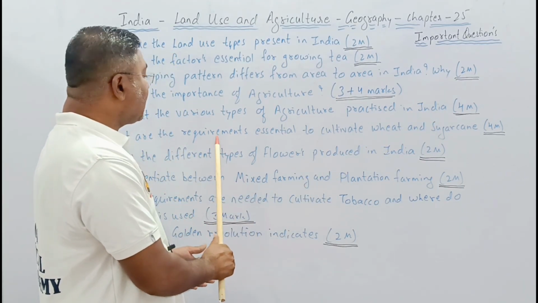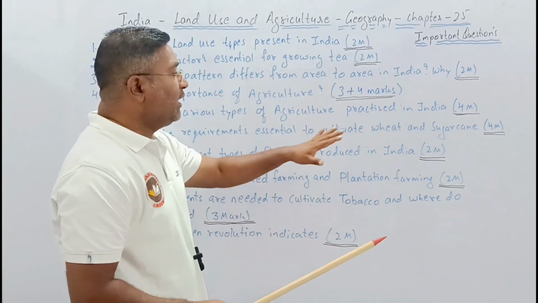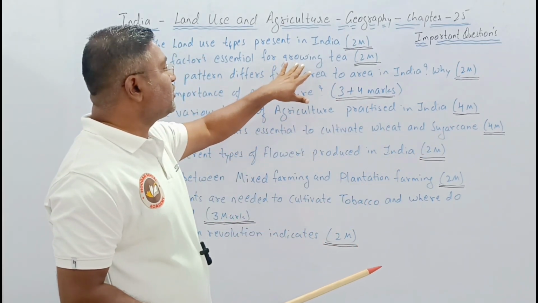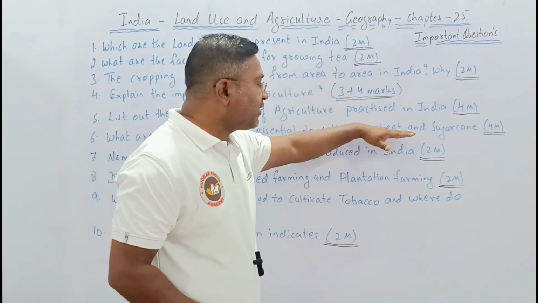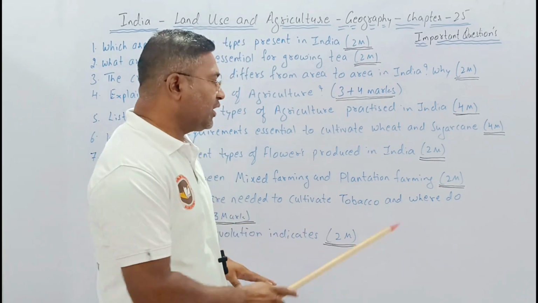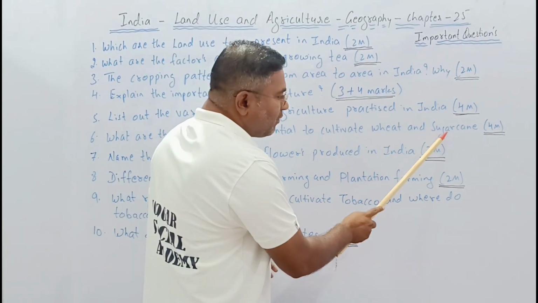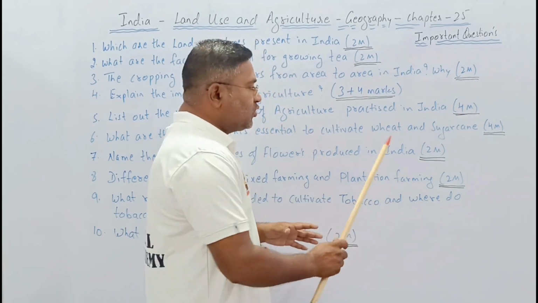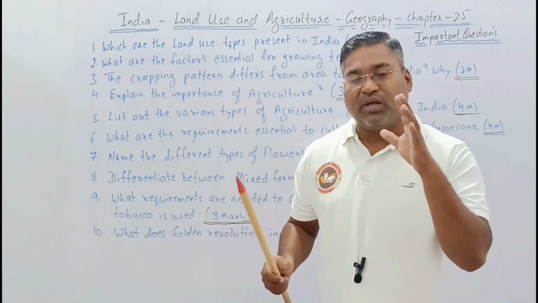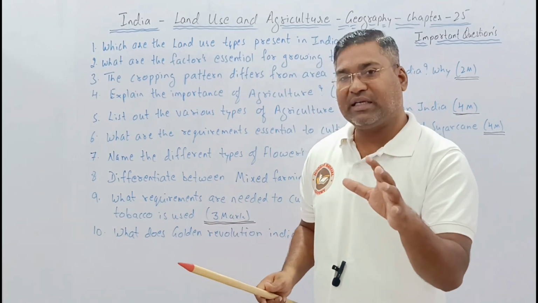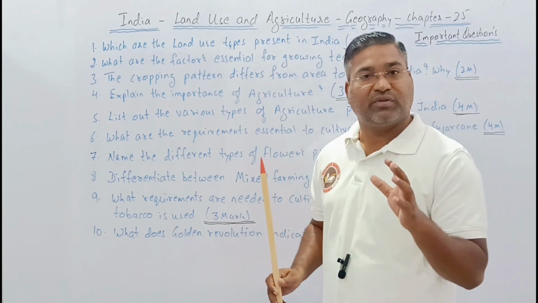Another one: what are the requirements essential to cultivate wheat and sugarcane? Like in the second question we spoke about tea, in the same way, what are the requirements needed for the production of wheat as well as sugarcane? Wheat is a food crop, and sugarcane is a commercial crop. So two questions together equal how many marks? 4 marks. Here you are going to state the requirements for the production of wheat as well as sugarcane.